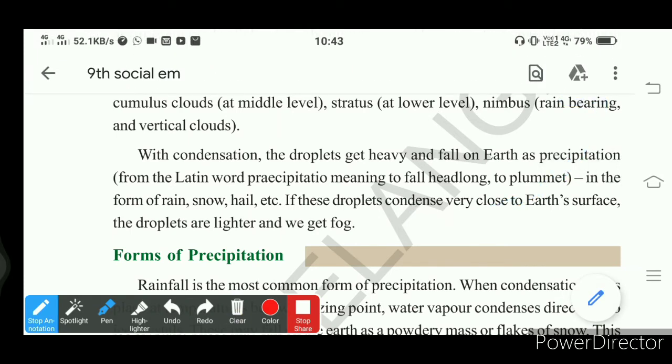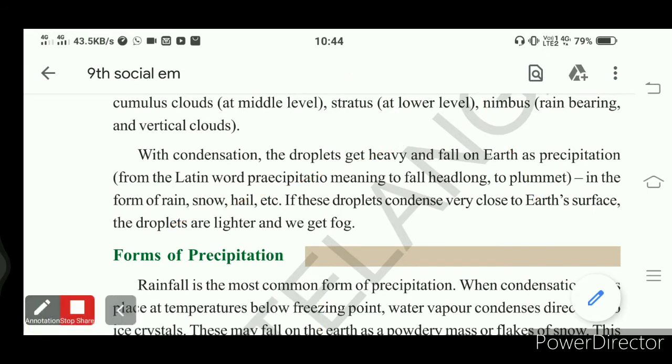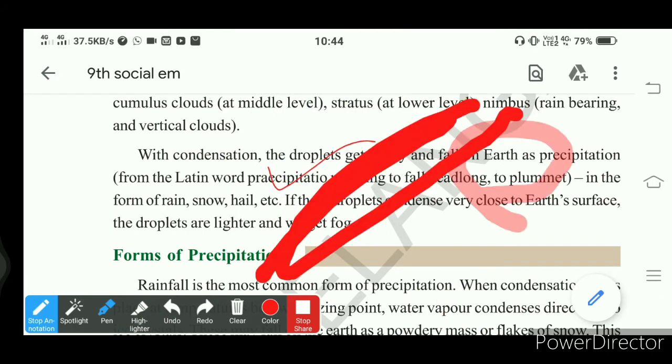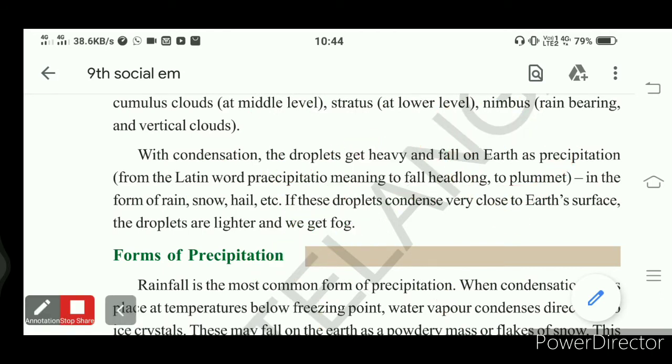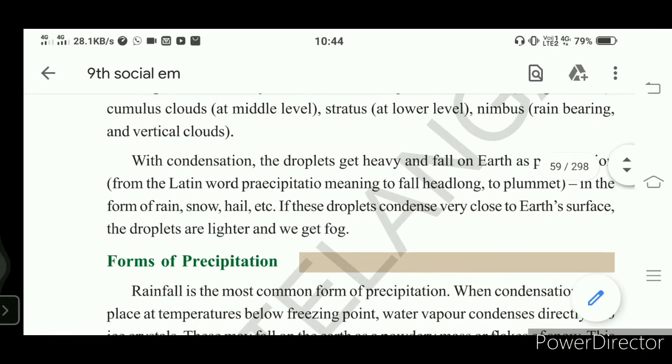Precipitation means the water droplets which fall on the surface. In that, rainfall is one. Precipitation is a word derived from the Latin word precipitato, which means fall headlong. What is meant by fall headlong? Water droplets jump from the atmosphere to the earth's surface. Understand? So fall headlong means that.